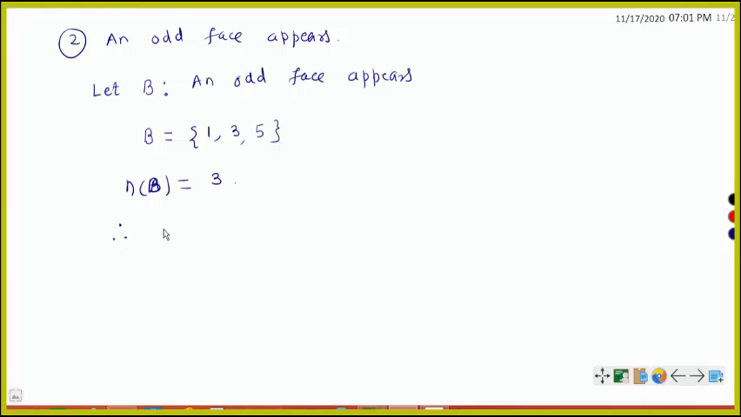Therefore, the probability of the event B is equal to n of B divided by n of S. This is equal to again 3 by 6, which is 1 by 2, again 0.5. In this way we can